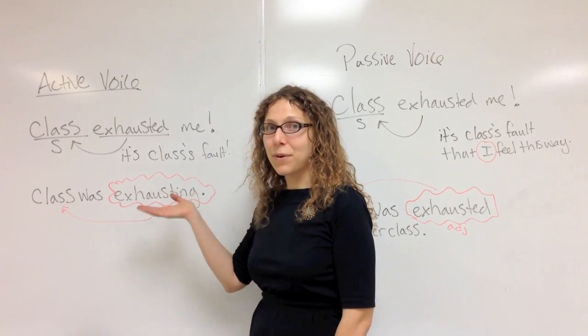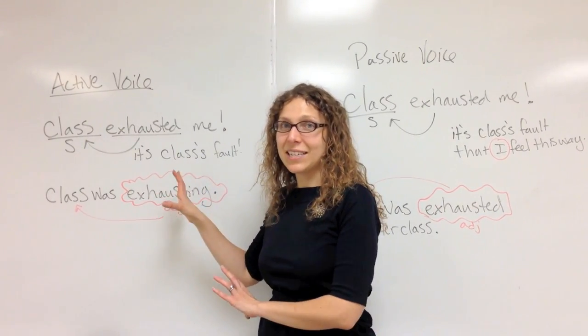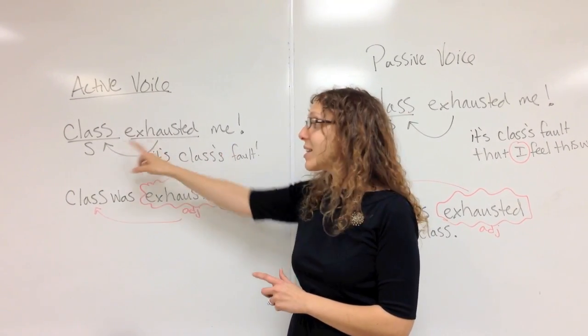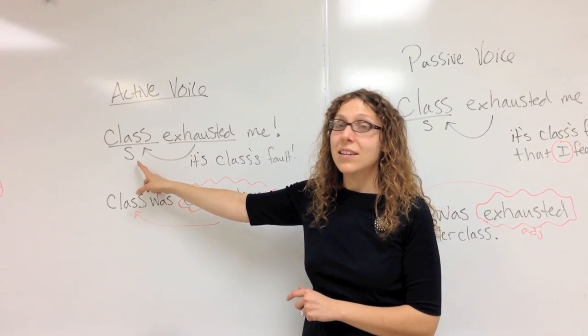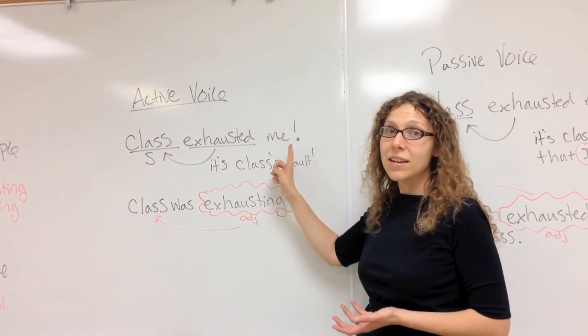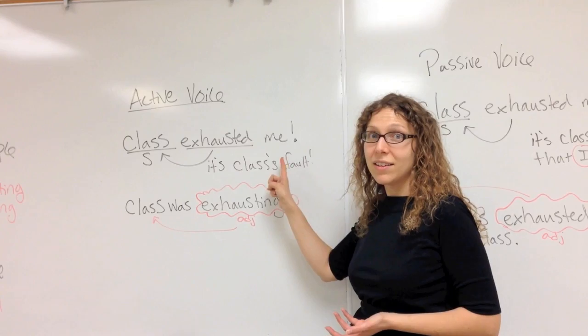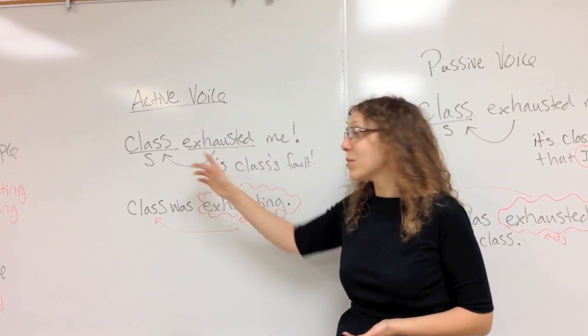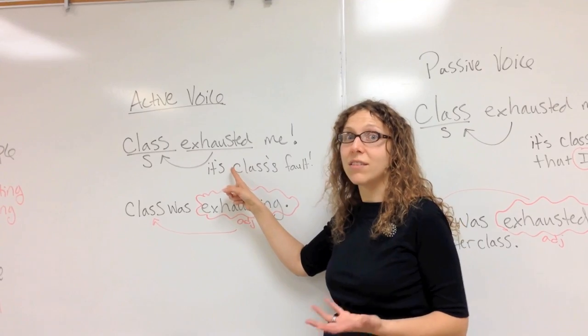The active voice is from ideas like this: class exhausted me. So notice that the subject of the sentence is class. So I can really say it's class's fault that this happened. Class exhausted me. Class did it. Class is the active thing in this sentence. So class is actually doing the exhausting thing.